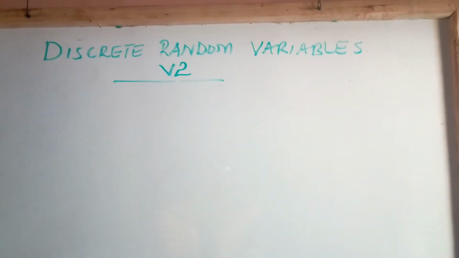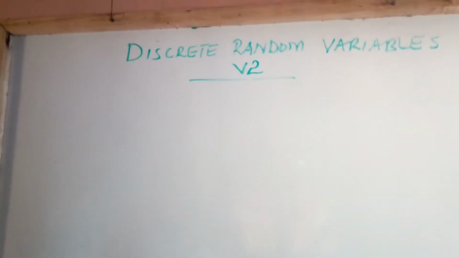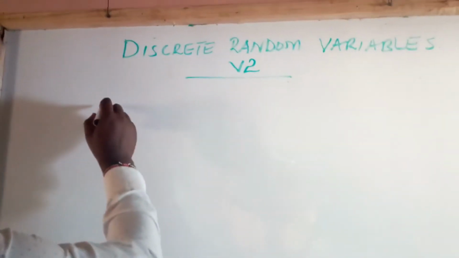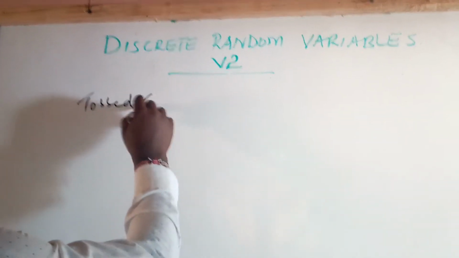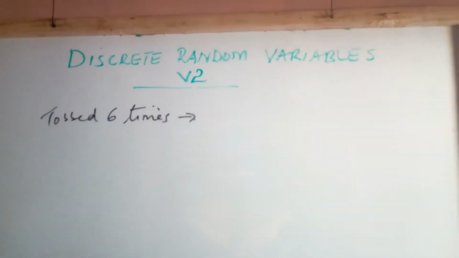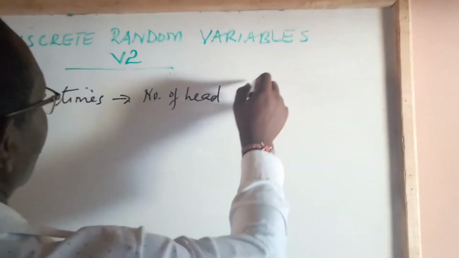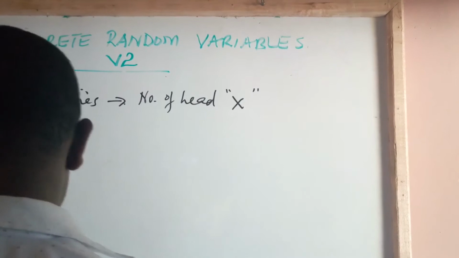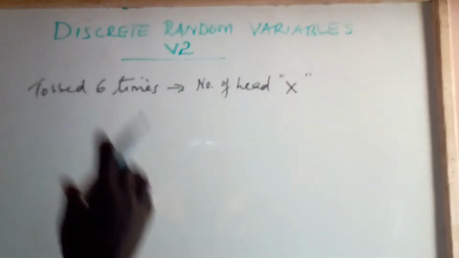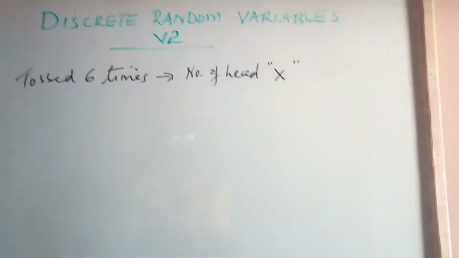Example 1. A coin is tossed 6 times, and the number of heads, capital X, is noted. Write down all the possible values of X.